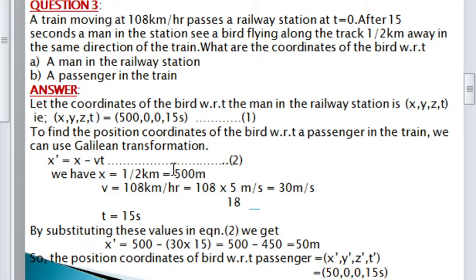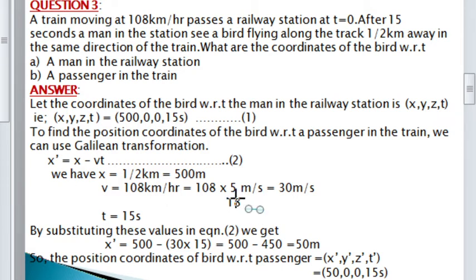We have to use the coordinate transformation because we have to find out the coordinates of the bird. Okay. So, here I am using Galilean transformation equations. X dash is equal to x minus vt. Here x is equal to half kilometer, which is equal to 500 meter, x component, and v is the velocity of the moving frame. It is given in kilometer per hour. We have to convert it into meter per second.